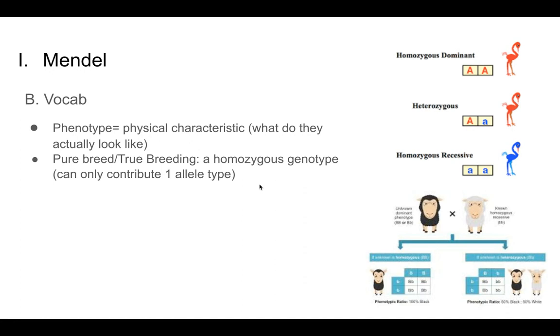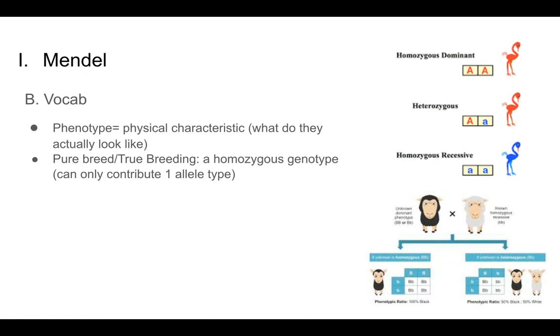Now, there's another term that Mendel's experiments kind of give us, and that is the term pure breeding, or we sometimes see it as true breeding. They can mean similar. This is a homozygous individual that can really only contribute one allele type.